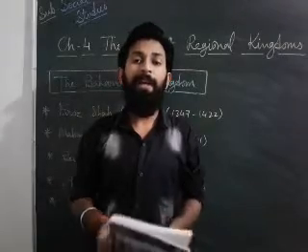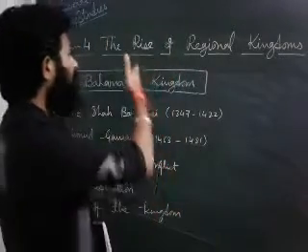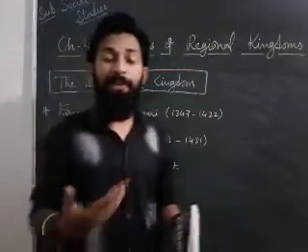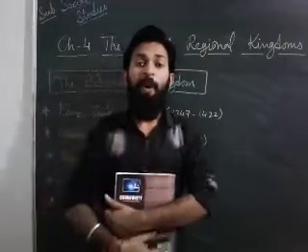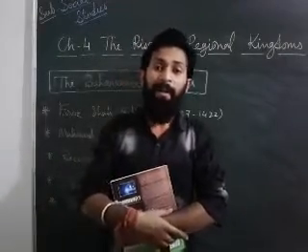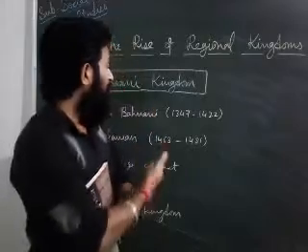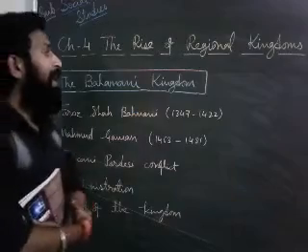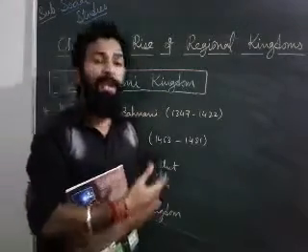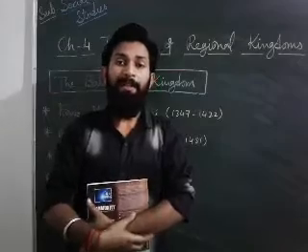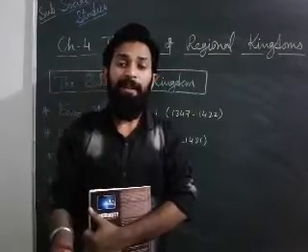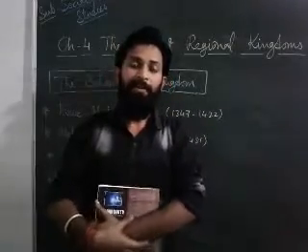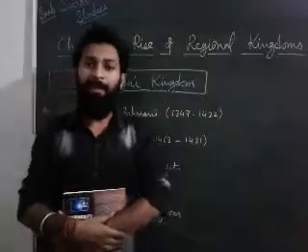Dear students, this was about the rise of the regional kingdoms: how the regional kingdoms started, how they finished, which rulers there were, which administration and which economic conditions there were. All that we discussed in this chapter. Dear students, I hope you understand all of it. We can say it's a bright history, and because of that we know how historical events happened, and how regional kingdoms were divided into many parts. Many things we can learn from it. Dear students, that's about regional kingdoms. Thank you.